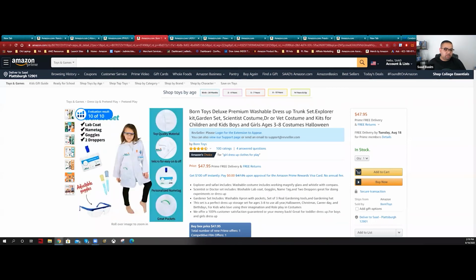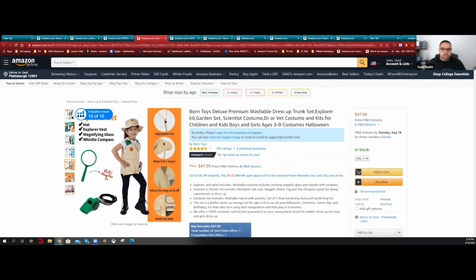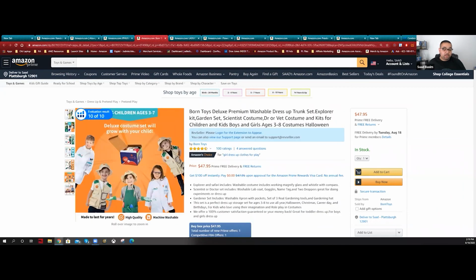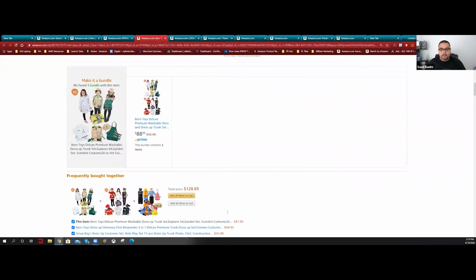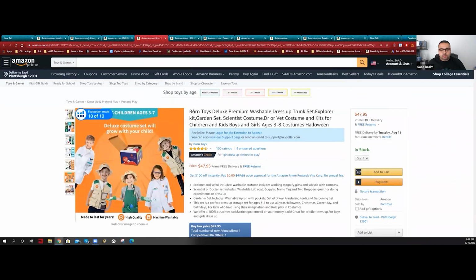Scientist to become a, what? I mean, this is confused kid. Is confused here. I mean, the guy who did is confused. Very bad. I don't know what that is, but let's say washable dress up trunk set or dress up trunk set. Let's see what's that.